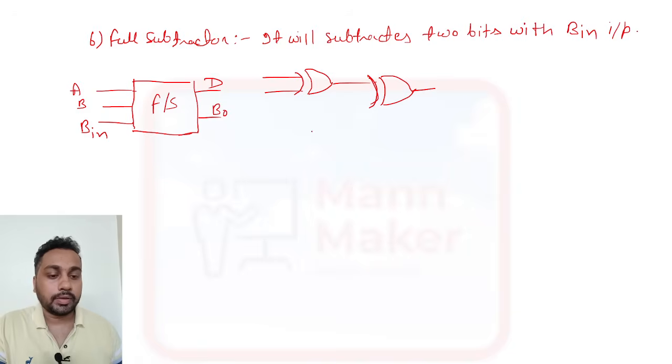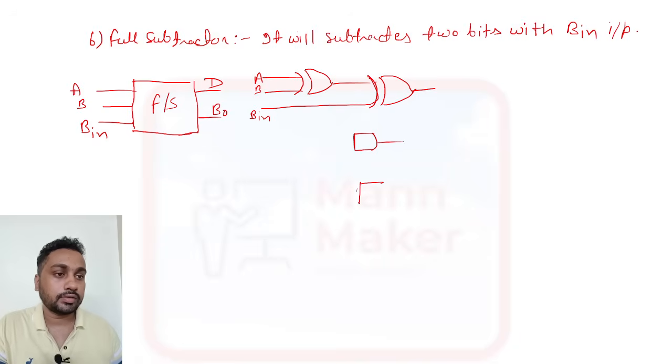This is your borrow in, this is A, this is B. And same as our full adder, we need to make an AND gate here also, and it will be connected with an OR gate. Sorry, this is an OR gate, this bubble will not be there. So the OR gate, and it will connect like this.